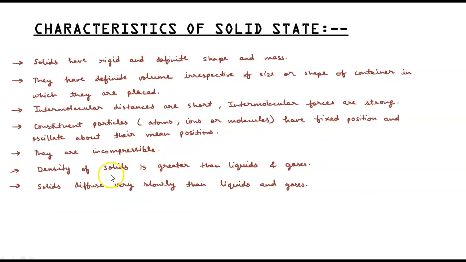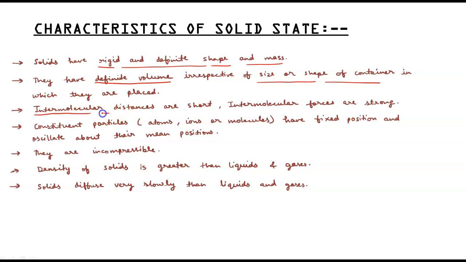So solids have fixed shape, but liquids and gases don't have fixed shape. So very characteristic of solids are rigid and definite shape and mass. Next one is they have rigid and definite shape, so they have definite volume also, irrespective of size and shape of container in which they are placed.